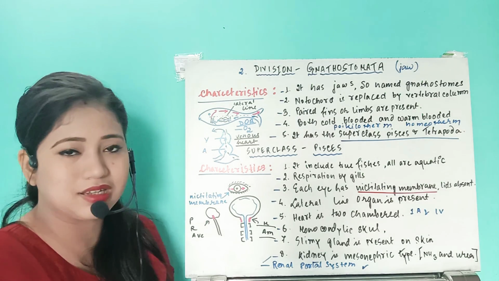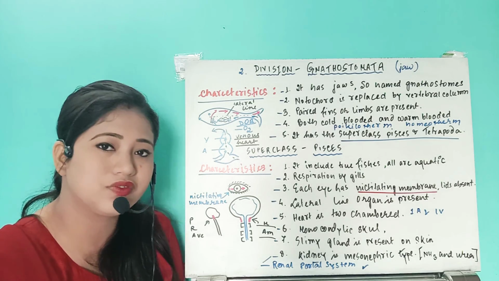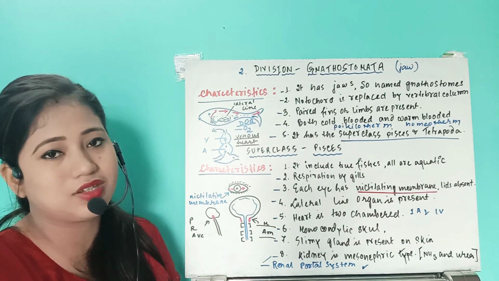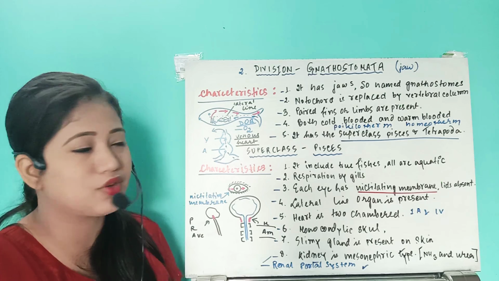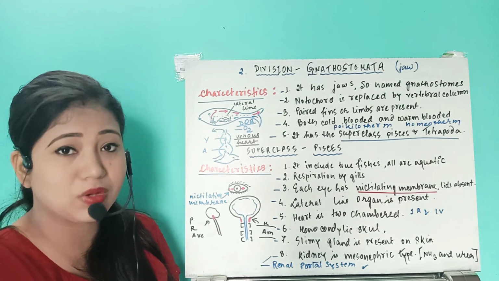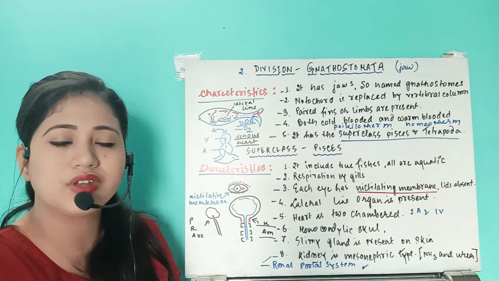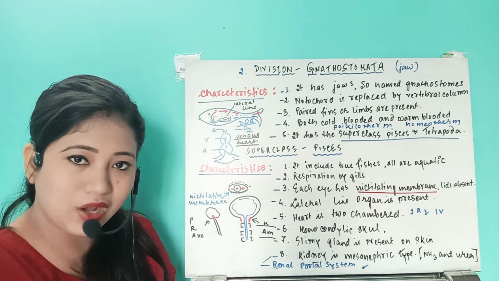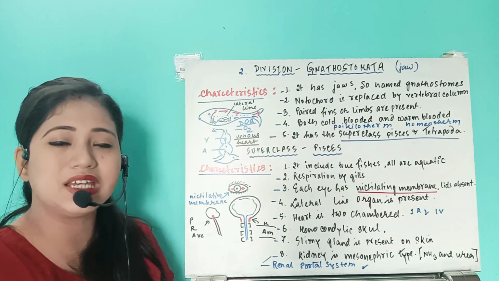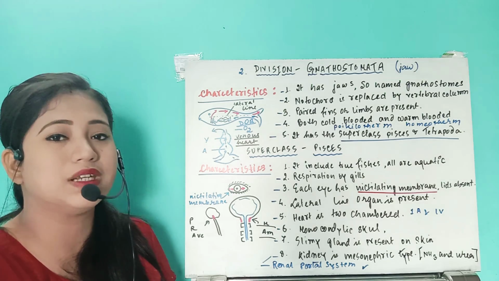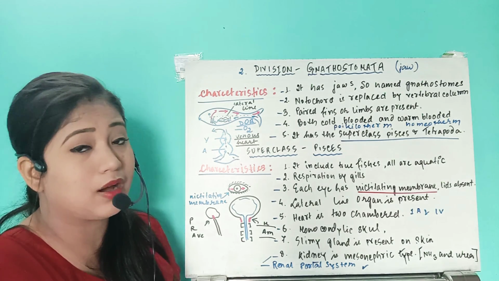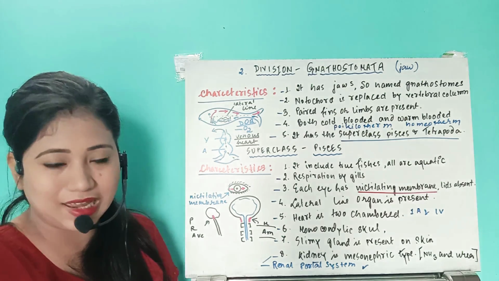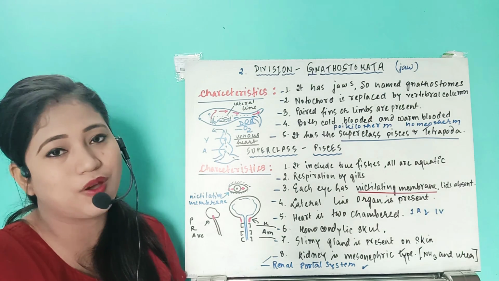In case of the superclass, these are the characteristics. Later, in the next video, we will see that under the superclass Pisces we have two classes, chondrichthyes and osteichthyes. Hope you have understood this division, gnathostomata and the superclass Pisces. Other characteristics, like reproduction, whether they lay eggs or give birth to young ones directly, we will see in detail in the next video when we discuss the two classes, osteichthyes and chondrichthyes. So till now that is all about the characteristics of the superclass Pisces. Hope you have understood. Thank you.